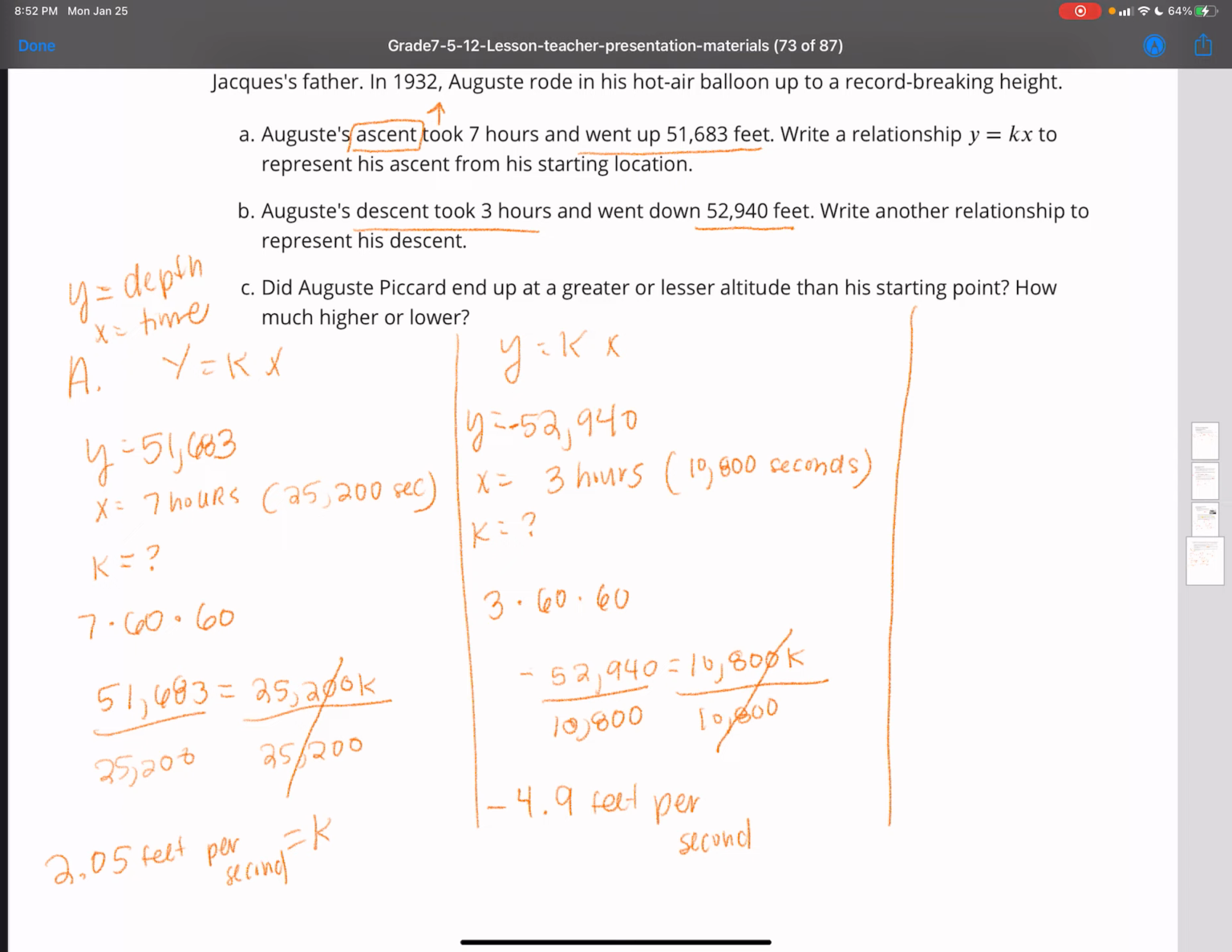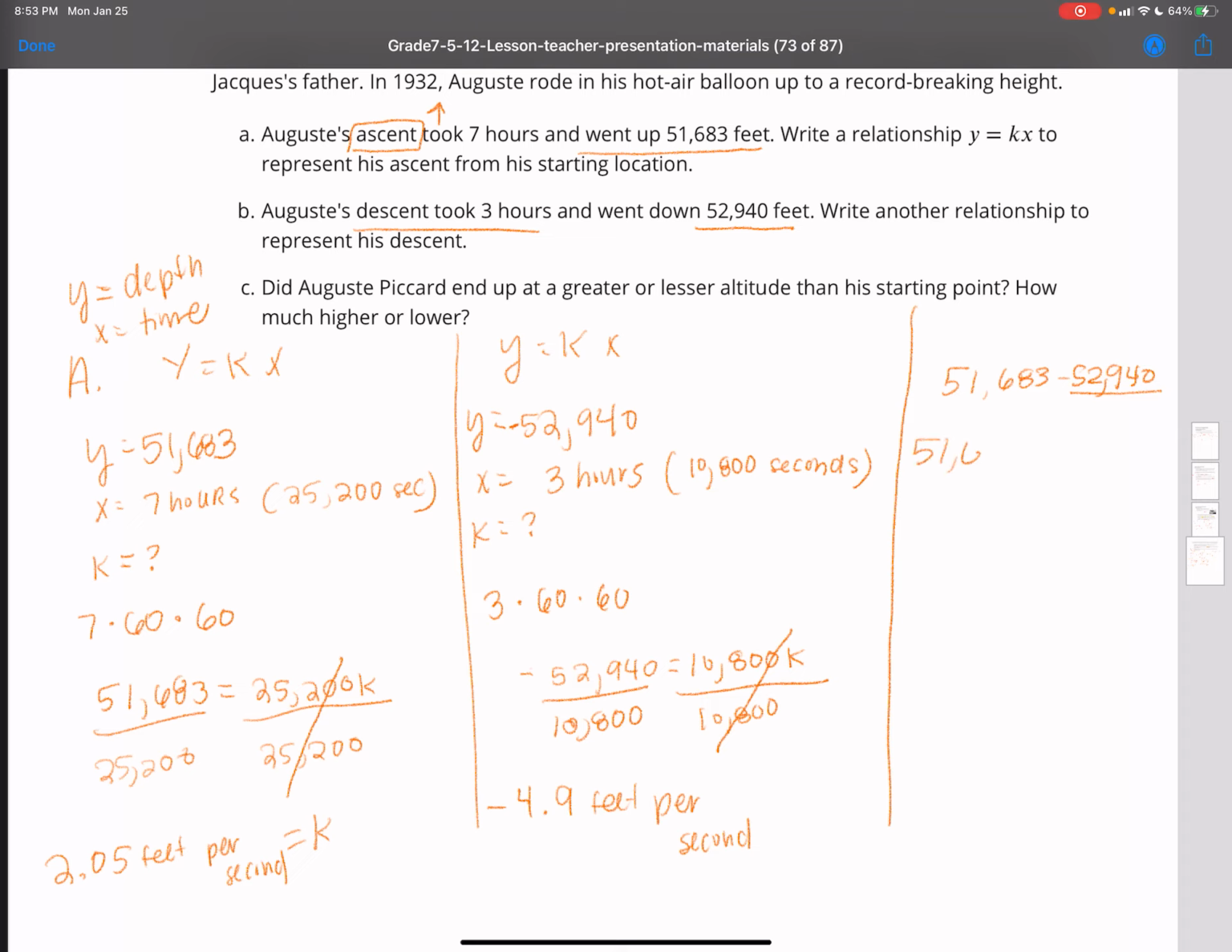And then for the next question, it says, did Auguste Piccard end up at a greater or lesser altitude than his starting point? How much higher? How much lower? They say that he ended up lower. So what they did was find the difference between the two numbers: 51,683 feet minus 52,940 feet.